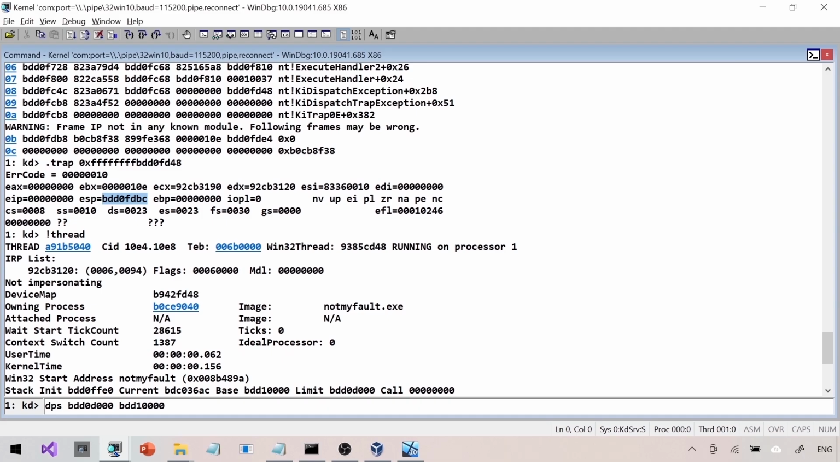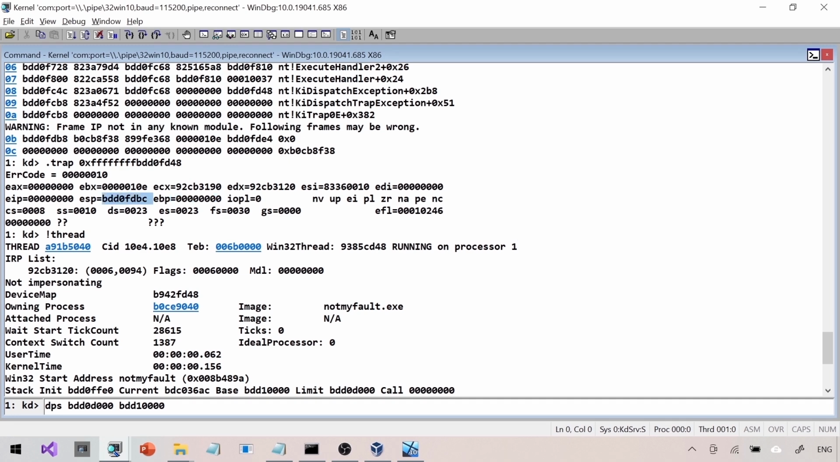Looking at the ESP right here, we can see the ESP is looking valid because it is very close to the stack base. How do I know ESP is valid? The general value of ESP should be between the base and limit, which is what is seen here. ESP is the value highlighted on the screen right now, and the base and limit is at the bottom in the DPS command. This base and limit covers this ESP, and ESP is in fact very close to the base.